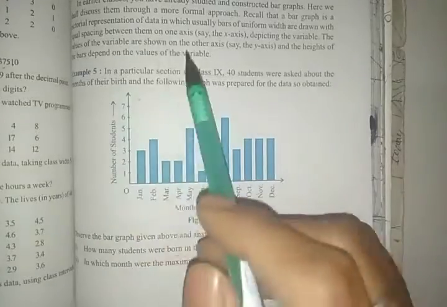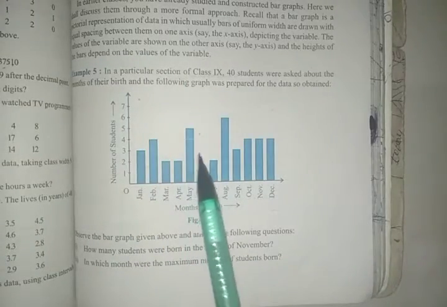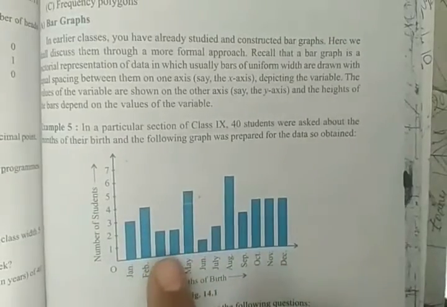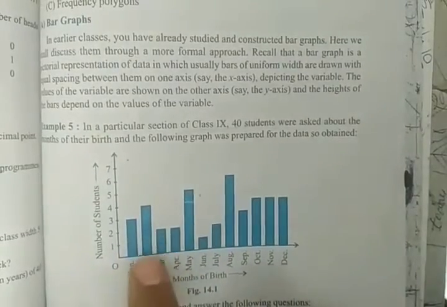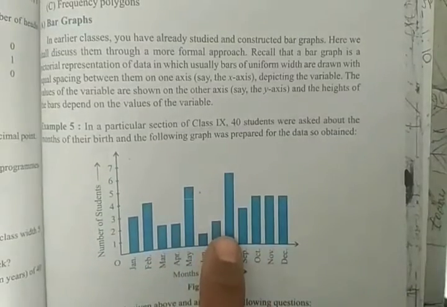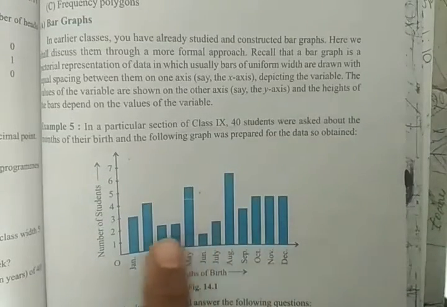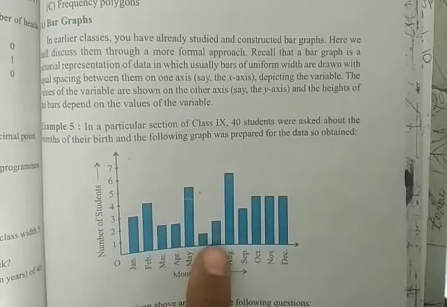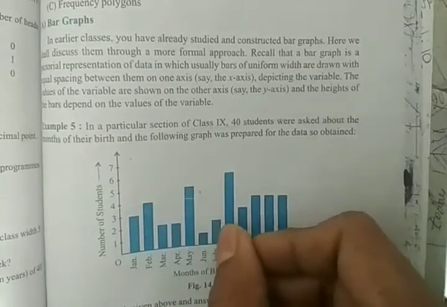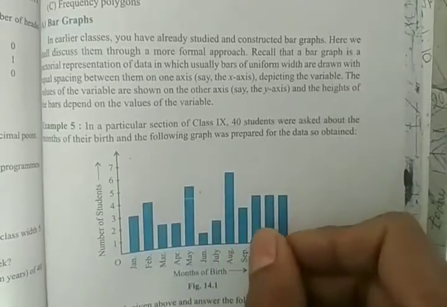Now let's study a bar graph. In earlier classes you have learned about this graph. These are called bar graphs. These rectangular boxes are called bars, and they are drawn on the x-axis, where the width of these bars is equal.